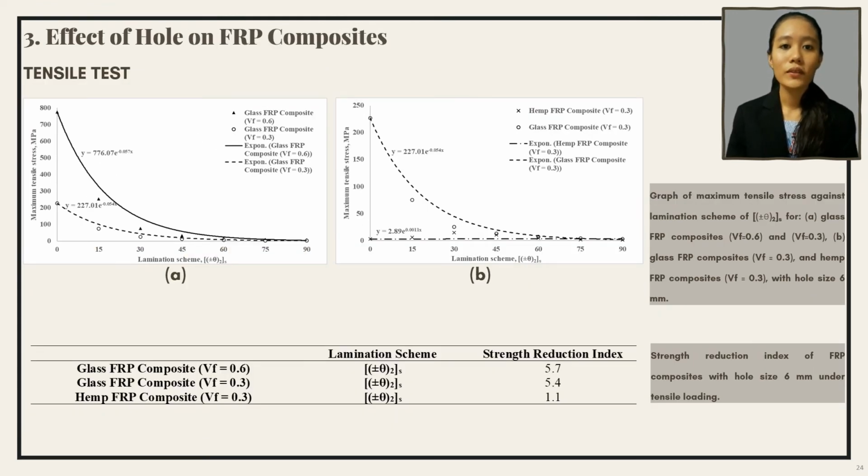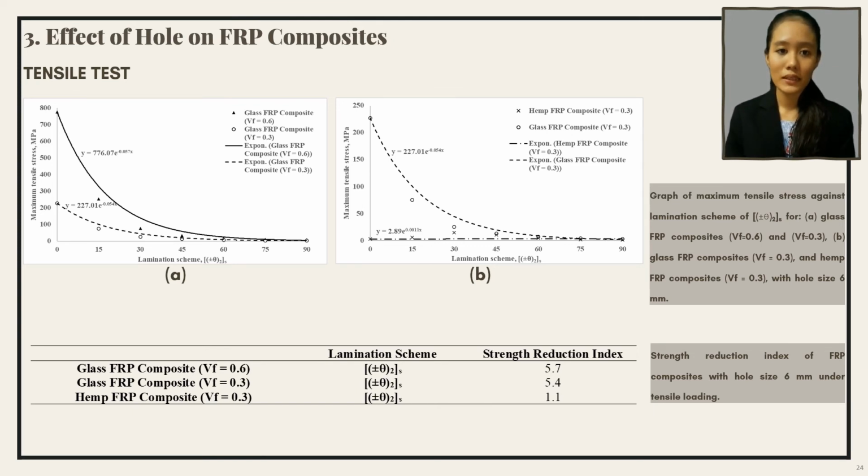For open-hole tensile tests, the trend line of the curves was decreasing exponentially from fiber orientation 0 degree to 90 degree. Glass FRP composites with volume fraction of 0.6 showed the best performance, followed by glass FRP composites with volume fraction of 0.3 and Hemp FRP composites. The reduction of strength of Hemp FRP composites from fiber orientation 0 degree to 90 degree was lower compared to glass FRP composites.